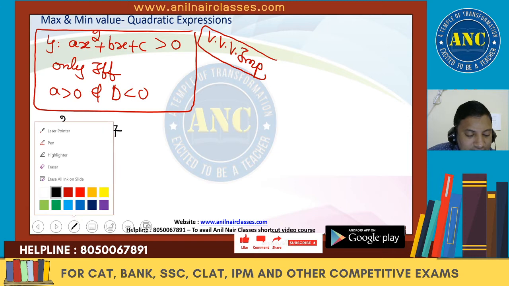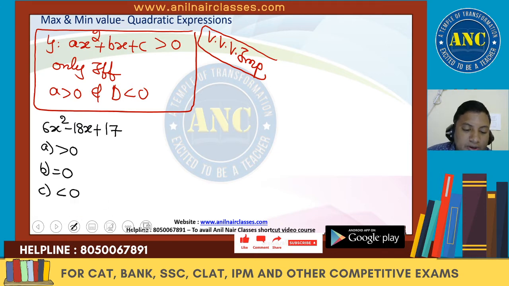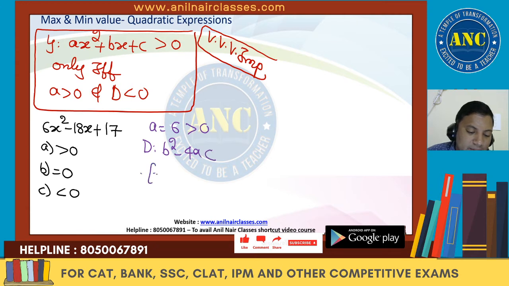So first we will see the quadratic expression: a is 6, which is greater than 0. Discriminant is b square minus 4ac, which is minus 18 square minus 4 into 6 into 17. That is 324 minus 6 17s are 102, minus 408.